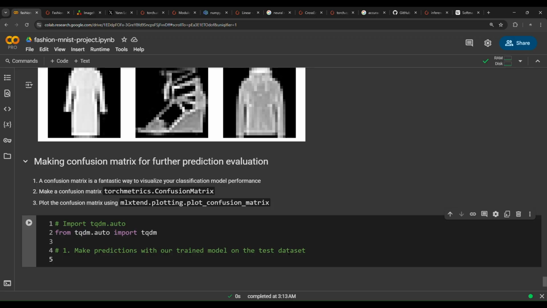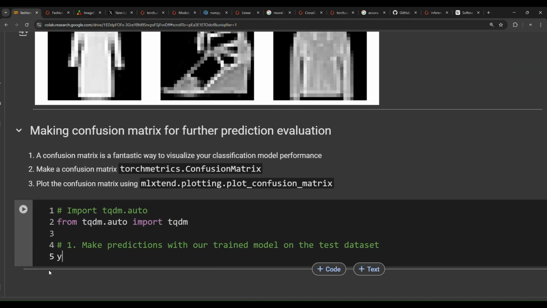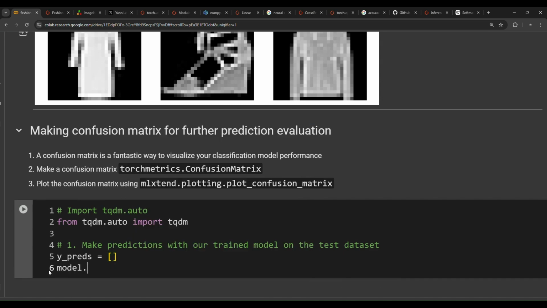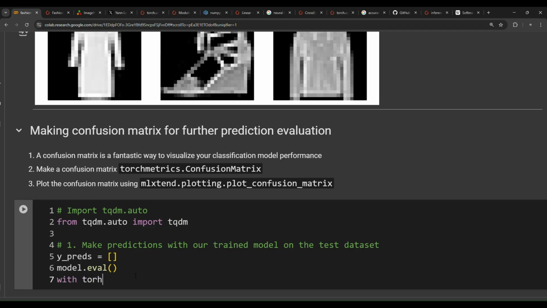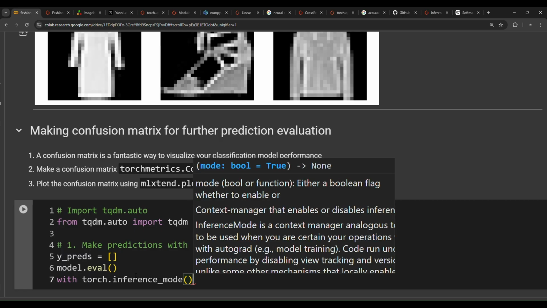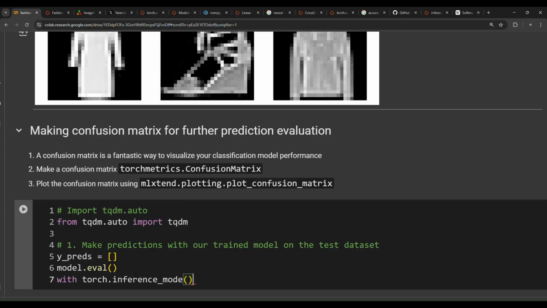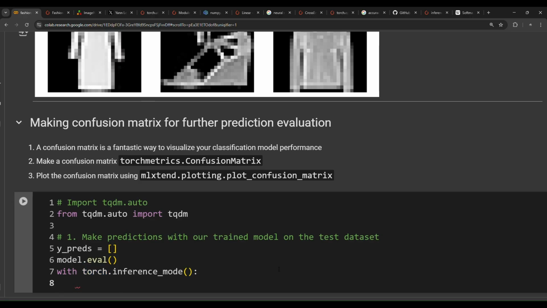So the first step is to create a variable called y_preds equals a list, and then model.eval. We're going to set the model in evaluation mode, .eval, with torch.inference_mode. Always when you want to make predictions or to use the model for inferencing, you have to turn these two things on. Model.eval and then with torch.inference_mode to turn the inference mode on.